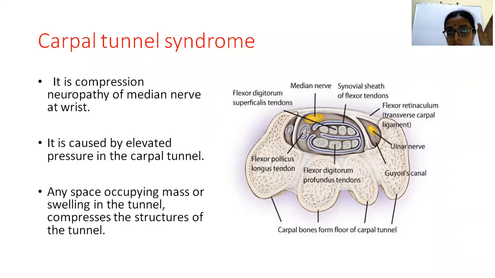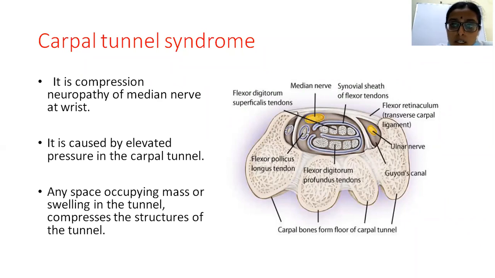And coming to the contents of the carpal tunnel, we have the tendons of the long finger flexors, that is the tendons of the flexor digitorum superficialis and the tendons of the flexor digitorum profundus in their synovial sheaths. Along with that we have the flexor pollicis longus tendon. So totally there are 9 tendons and 1 nerve, the median nerve. These are the contents of the carpal tunnel.